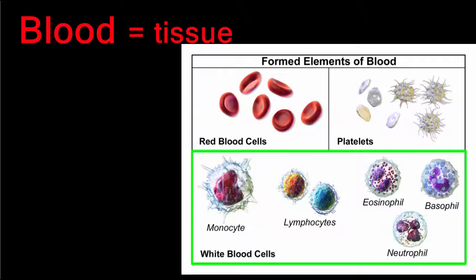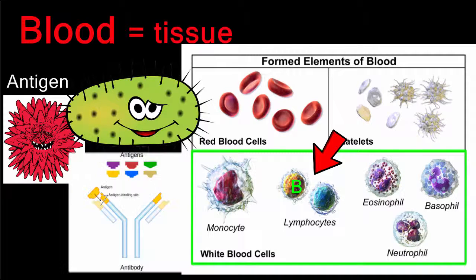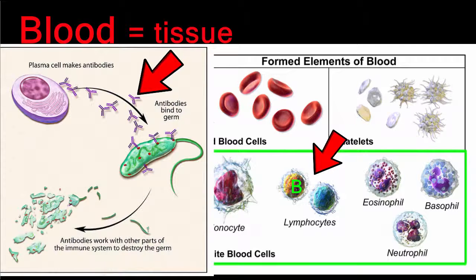White blood cells are responsible for fighting disease and infections. They act for your immunity. An antigen is any substance that is capable of stimulating an immune response in the body. For example, viruses and bacteria contain molecules that act as antigens. When your body is exposed to an antigen, lymphocytes called B cells produce antibodies. These antibodies bind to the antigen and help to destroy them.